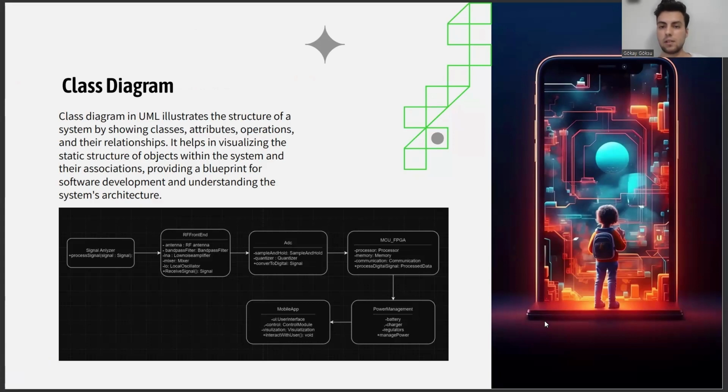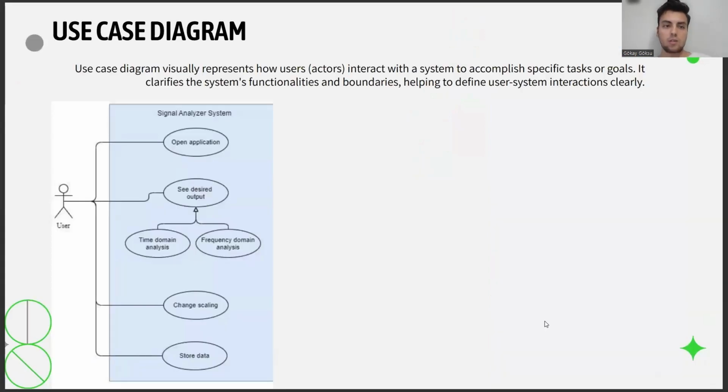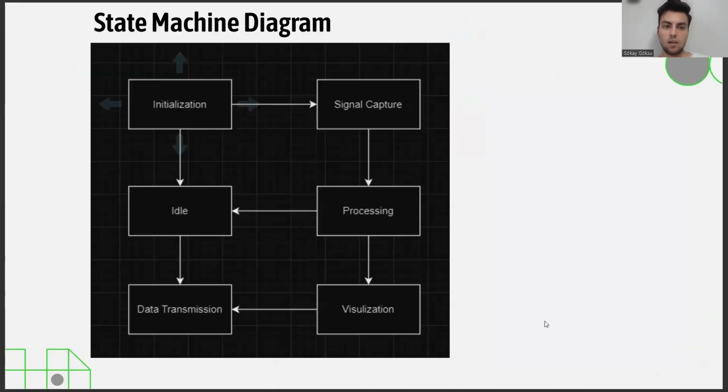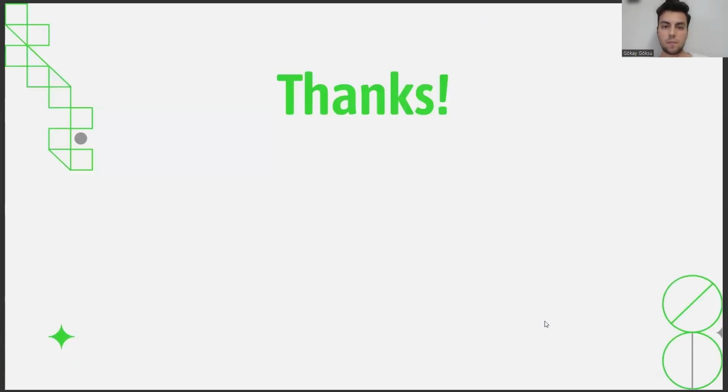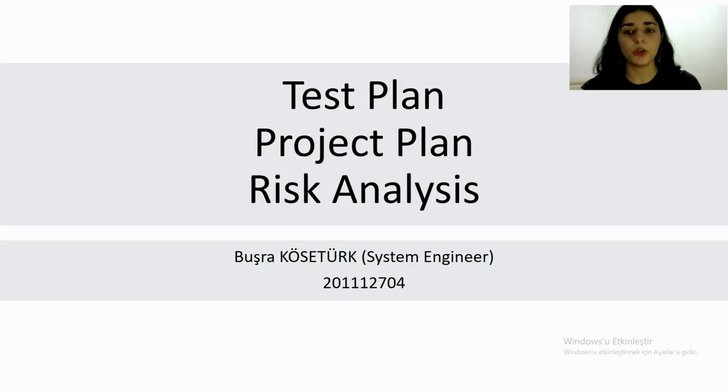This class diagram has six different classes: signal analyzer, front end, ADC, MCU, FPGA, power management, and mobile app. This is the use case diagram. As you can see, we have five different steps like open application, time domain analysis, frequency domain analysis, change scaling, and storing data. This is the state machine diagram: initialization, signal capture, processing, idle, visualization, and data transmission. Thanks for watching me. We'll give brief explanations about the following topics.